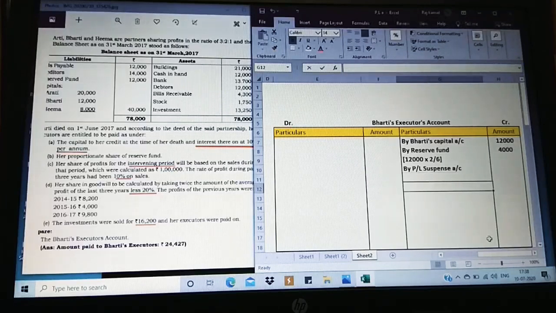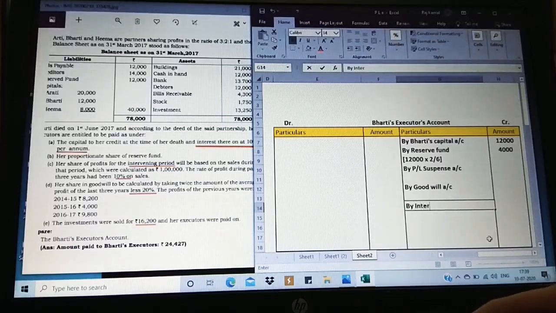So let me leave it. Then by goodwill account. So when goodwill we are going to go for the calculation. Then again interest on capital. So we have by interest on capital,